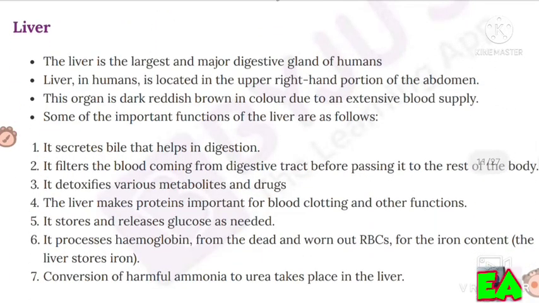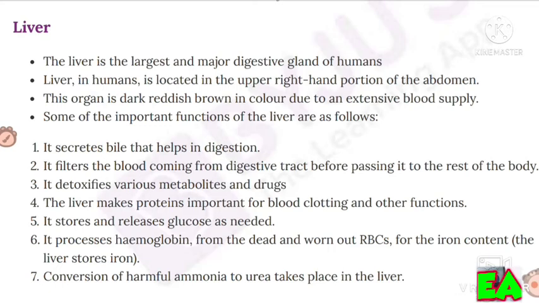Liver. The liver is the largest and major digestive gland of humans. The liver in humans is located in the upper right-hand portion of the abdomen. This organ is dark reddish brown in color due to an extensive blood supply. Some of the important functions of the liver are as follows. It secretes bile that helps in digestion. It filters the blood coming from the digestive tract before passing it to the rest of the body.